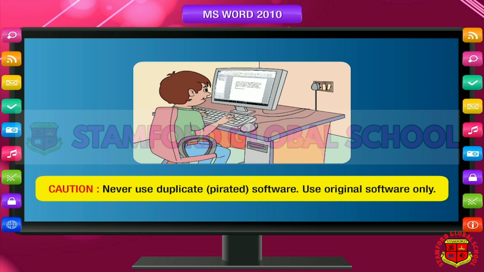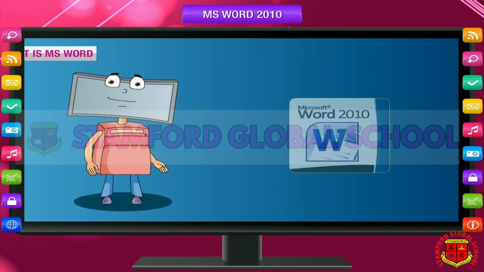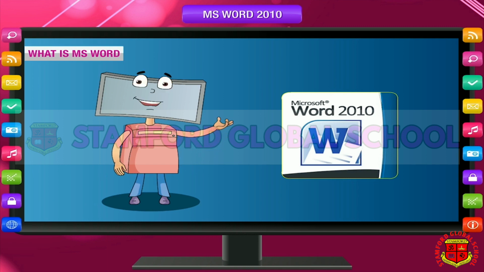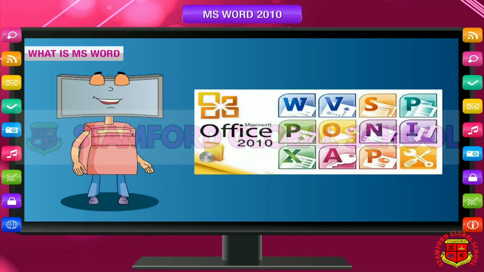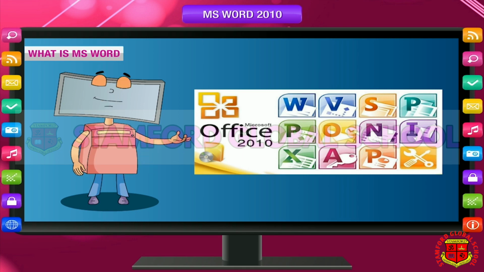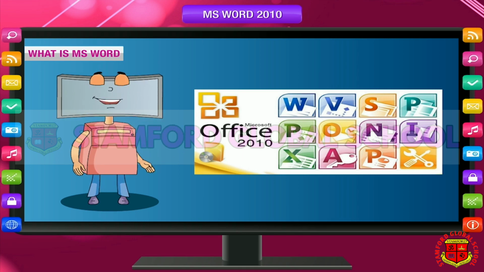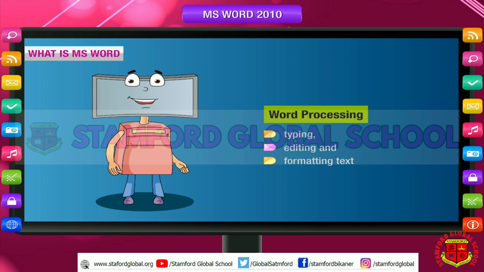Use original software only. What is MS Word? MS Word is an application software used for word processing. A company called Microsoft has made the program MS Word. That is why it is called Microsoft Word or MS Word. Microsoft Word 2010 is a part of Microsoft Office 2010, which is a group of application software that are generally required in an office. Word processing means typing, editing, and formatting text.